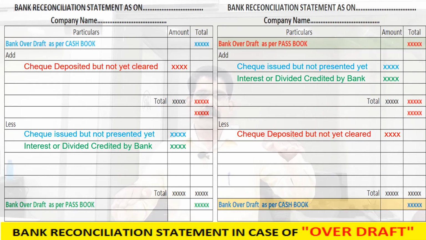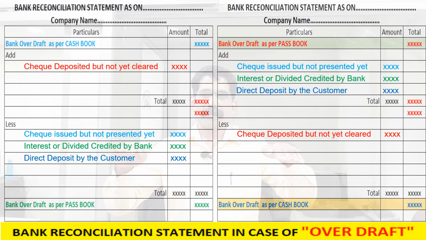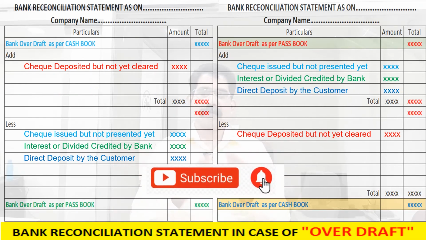If we are based on the cash book, what should we do? The increased cash book is to be deducted, that is minus. Now both are equal. If we are based on the passbook, what should we do? As per the cash book, the overdraft is increased. As per the passbook, the overdraft is decreased. If we are considering the passbook overdraft as the base, the decreased passbook value is to be increased by that amount. So plus the item. Now it will be equal. These are the simple things in BRS.